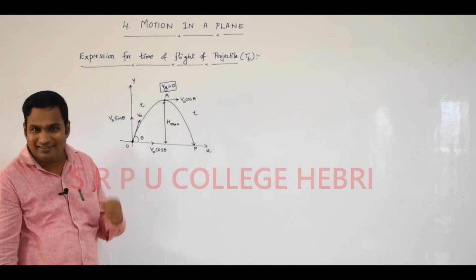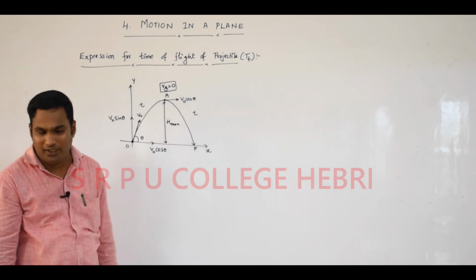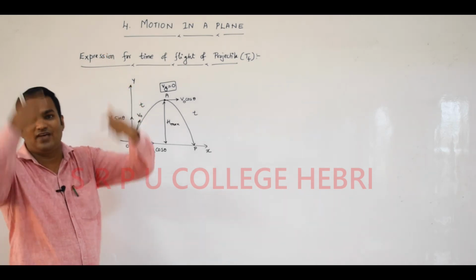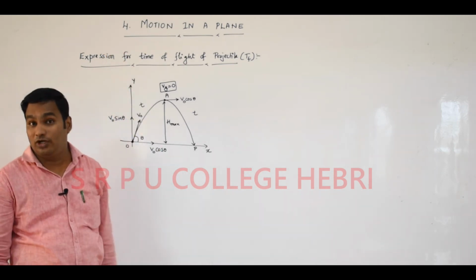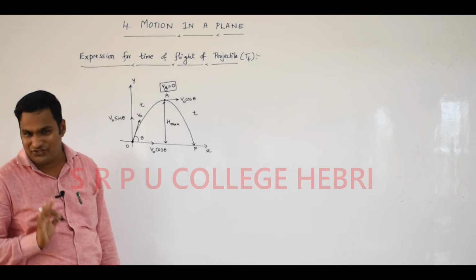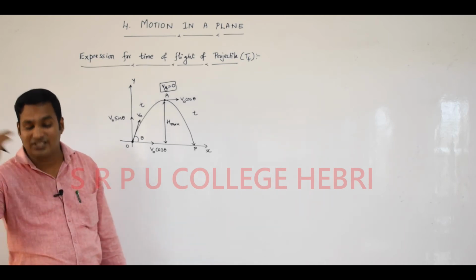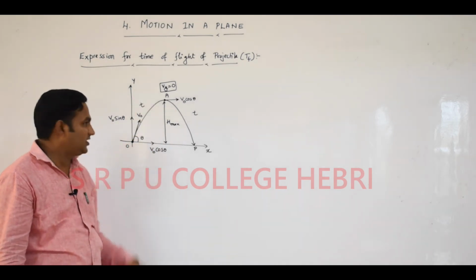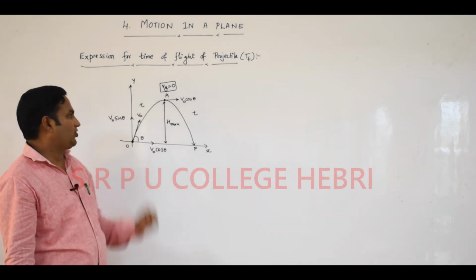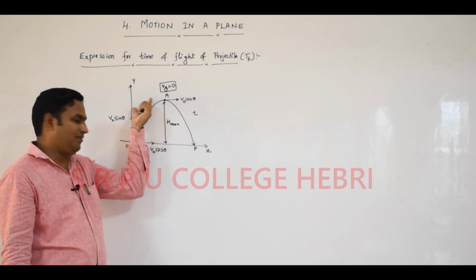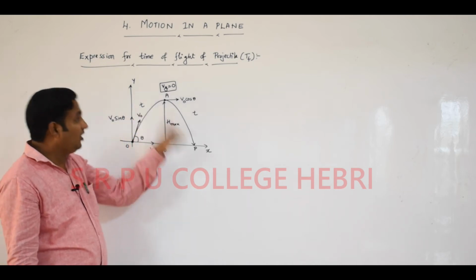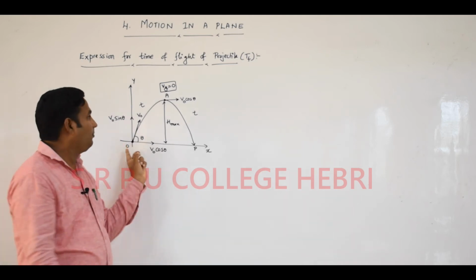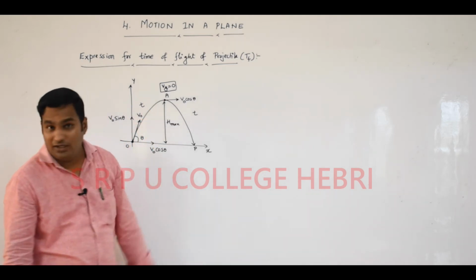You learned clearly in the topic of motion in a straight line that the time of ascent is equal to the time of descent. Time of ascent and descent are equal if you neglect air resistance. If air resistance is neglected, time of ascent is equal to time of descent. Now, for upward motion, the time required is T from O to A. Downward, A to P, the time required is T itself. Time of ascent is equal to time of descent.